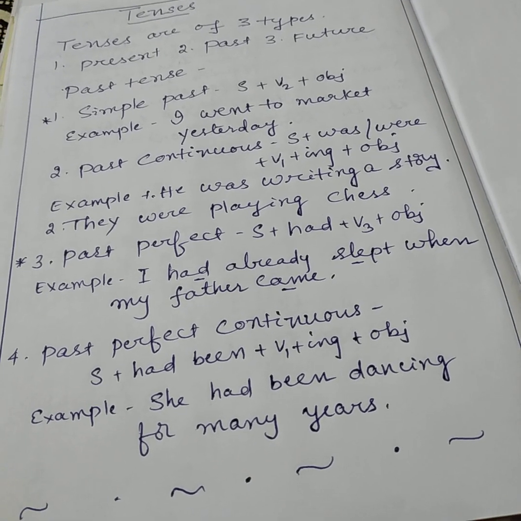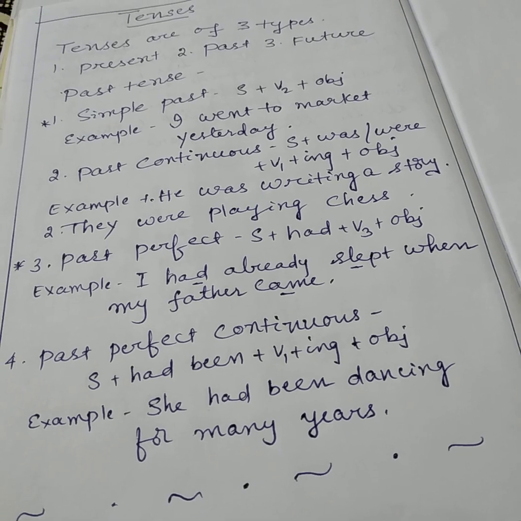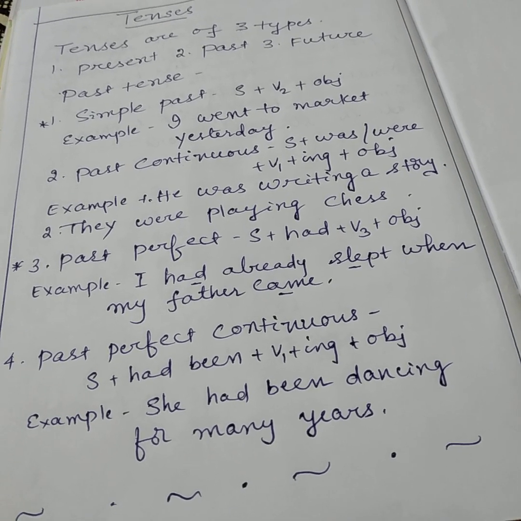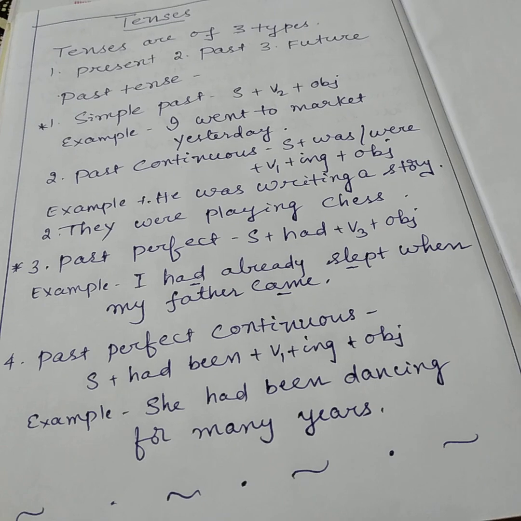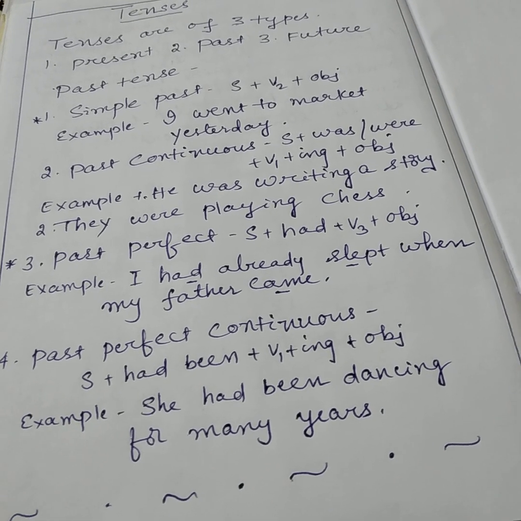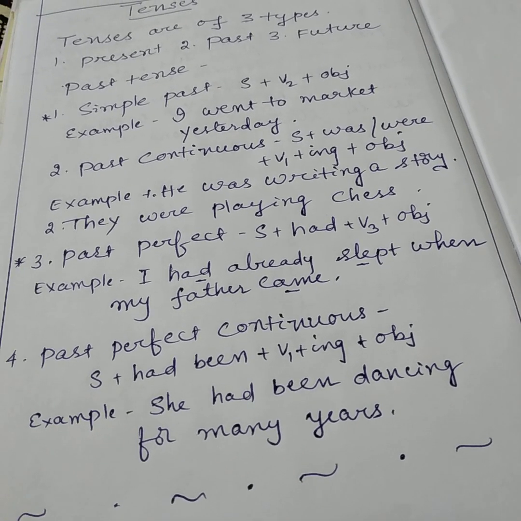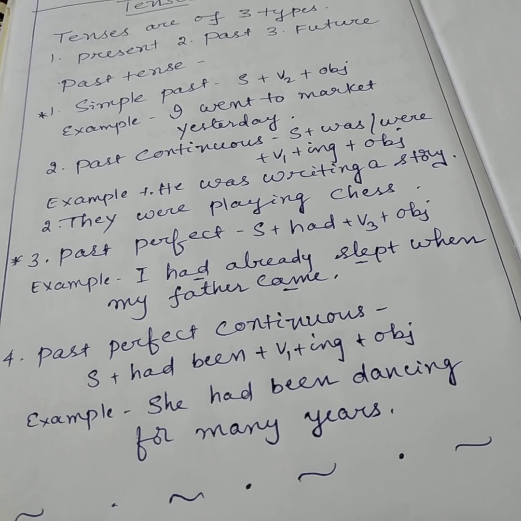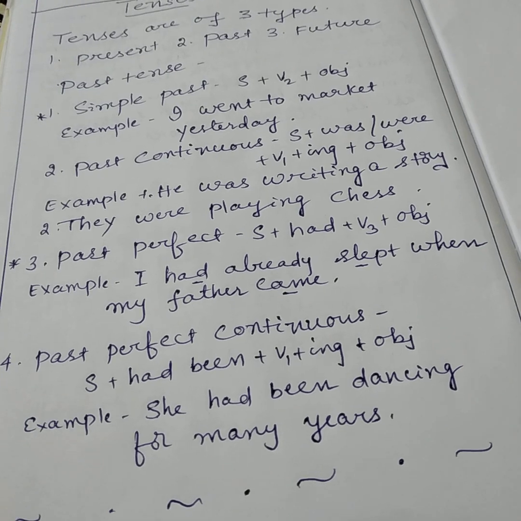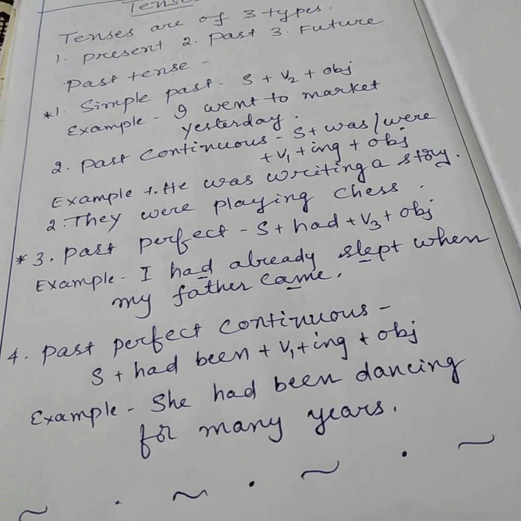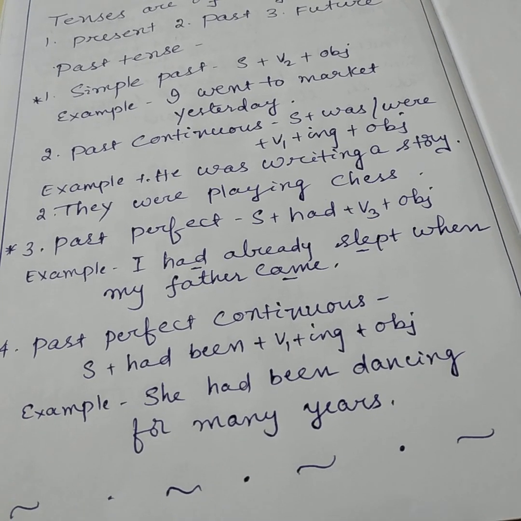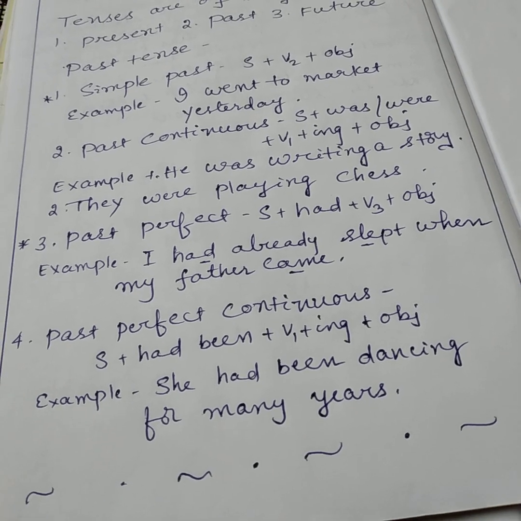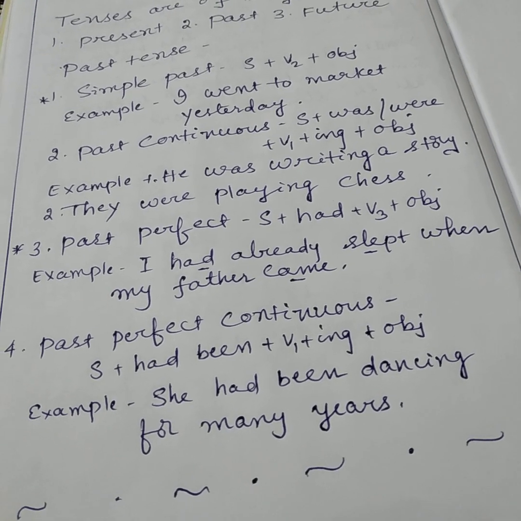Here I gave the example: I had already slept when my father came. Had slept is the past perfect and came is the simple past. So two actions happened. The first one is I had already slept, and the second is my father came. The first action, already slept, uses past perfect, and the second action, your father came, uses the simple past tense.